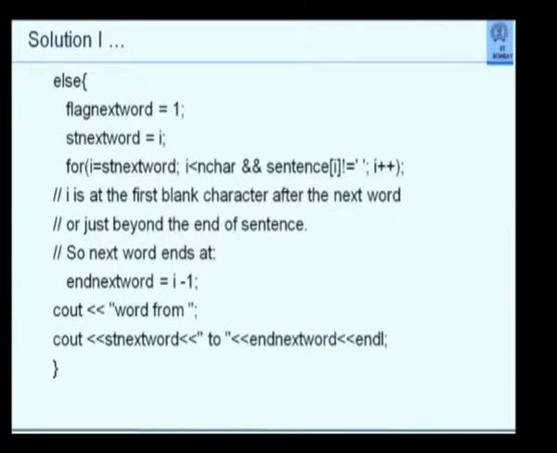There may be a single character word, say "a", between commas. A is a single character word. In such a case, the start pointer and end pointer will be at the same point. But otherwise, if it's a longer word, I will extract it and find the end of the next word as i minus 1. Last time, I had to push the pointer; here also, I have to push the pointer backwards. So the word is from start next word to end next word.